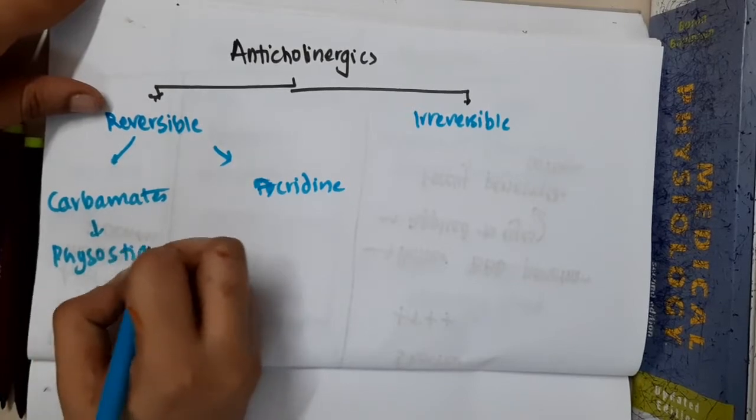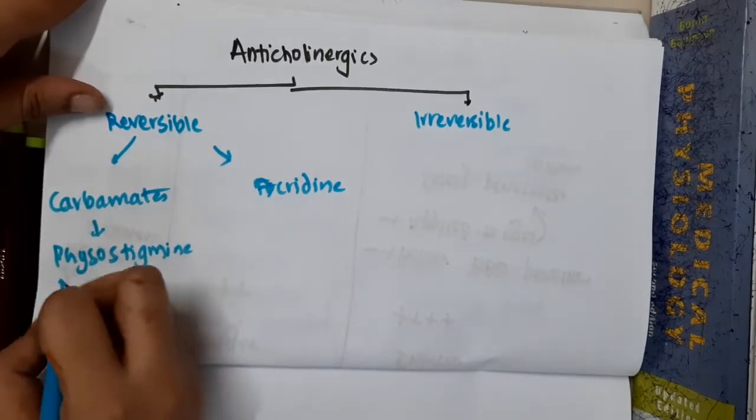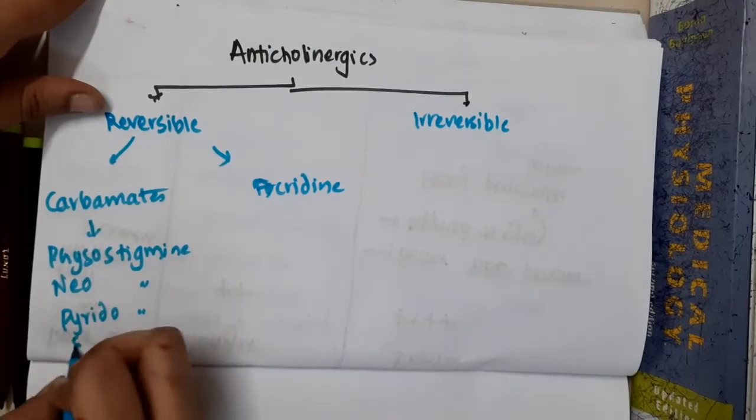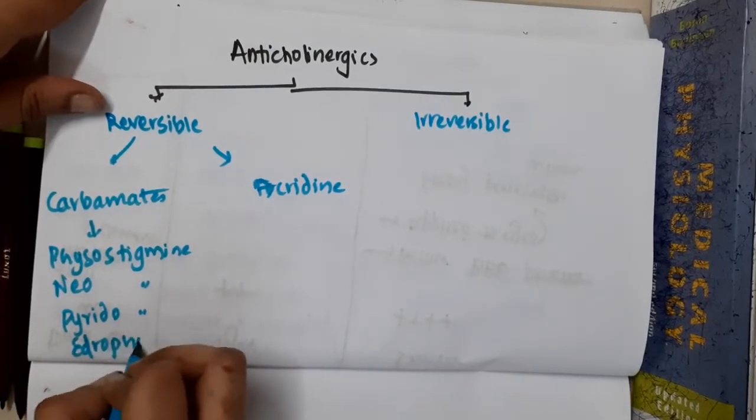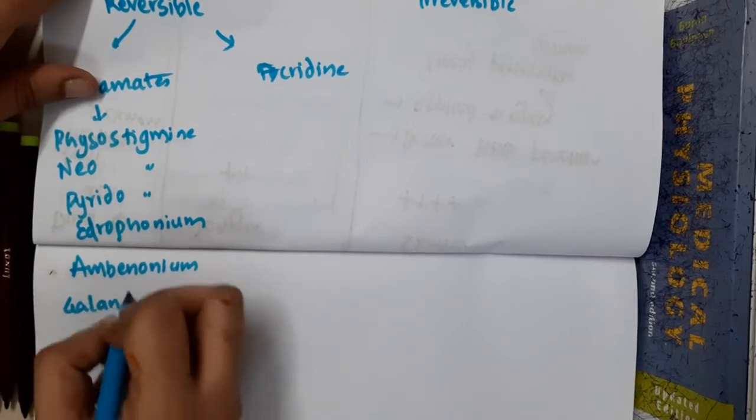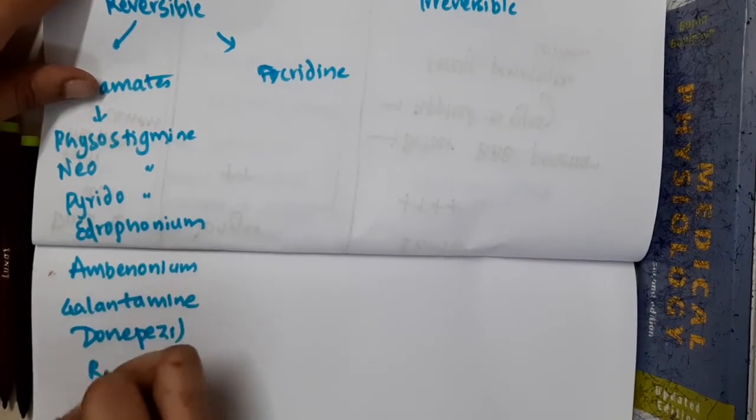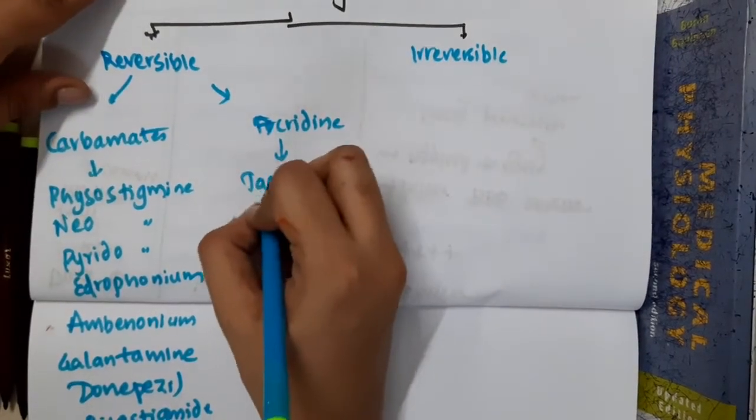Carbamates include physostigmine, neostigmine, pyridostigmine, edrophonium, ambenonium, galantamine, donepezil, rivastigmine. Then acridine derivatives include tacrine.